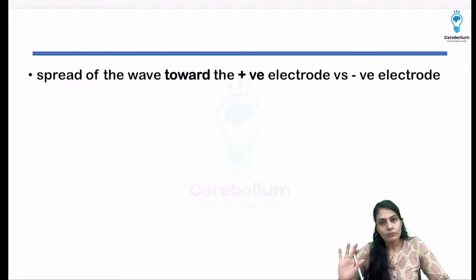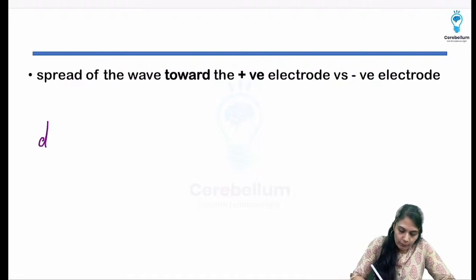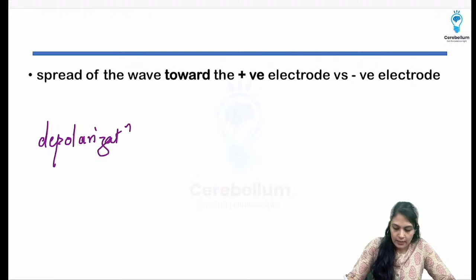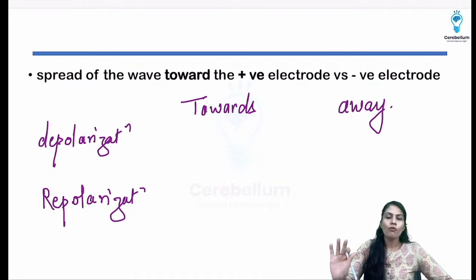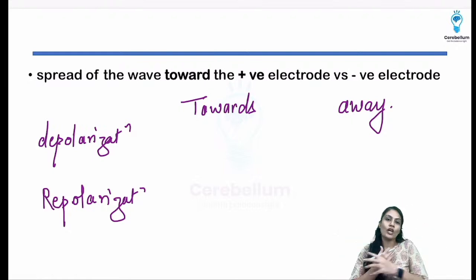Now remember, whether it is the wave of depolarization or the wave of repolarization, it is going towards the electrode or going away from the electrode. For now just understand the towards and away from the electrode, whether it is negative or positive. Why? Because that is the dipole and the magnitude is going to be the same, it's just that the charges are different.